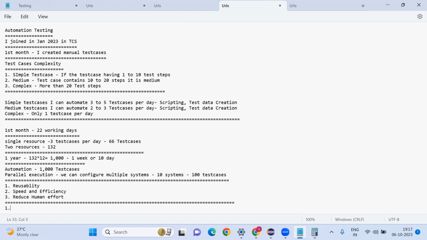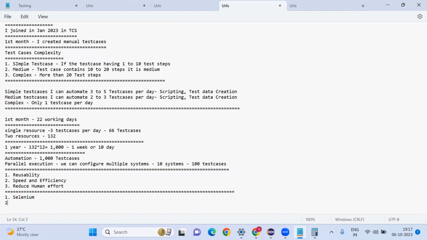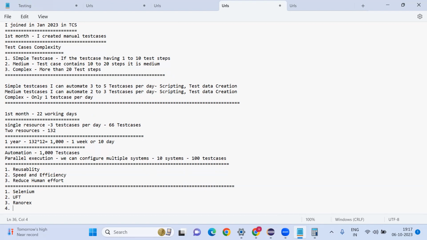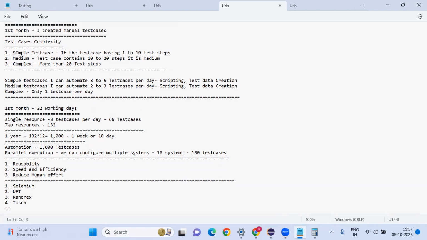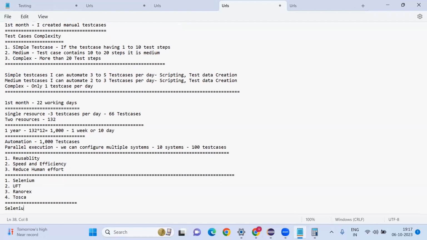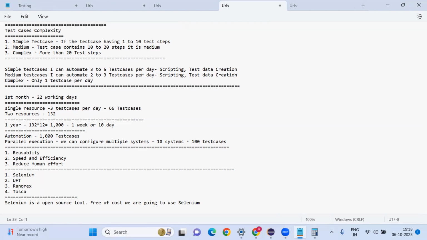Here we have different tools. One is Selenium, another one is UFT, then RunnerX, then Tosca. A lot of automation tools we have. Why are we going with Selenium? Because Selenium is an open source tool, free of cost. We are going to use Selenium. No need to pay a single rupee to anyone.